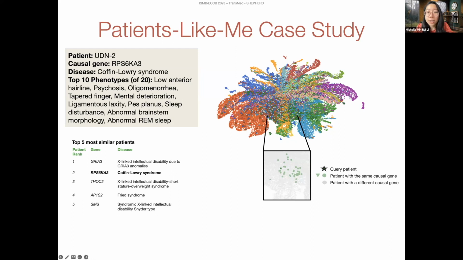And listed here are the top 5 patients that are most similar to our query patient. When we look at these top ranked patients, we find that Shepard ranks patients with the same causal gene highly. Here, the patient with the same syndrome as the query is ranked second.